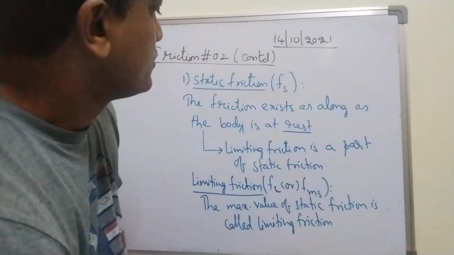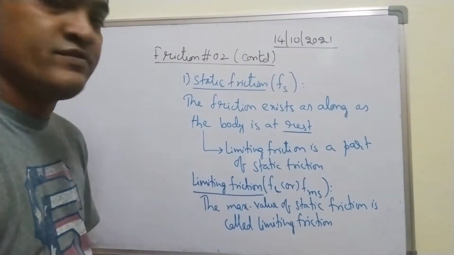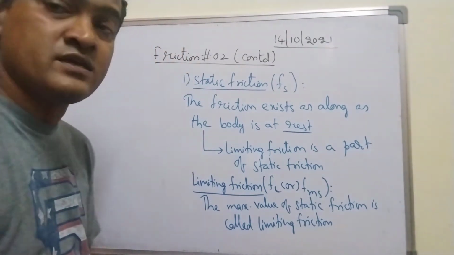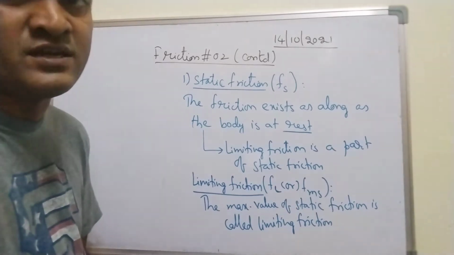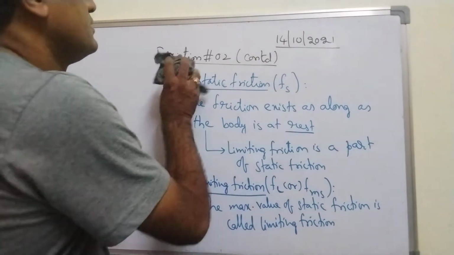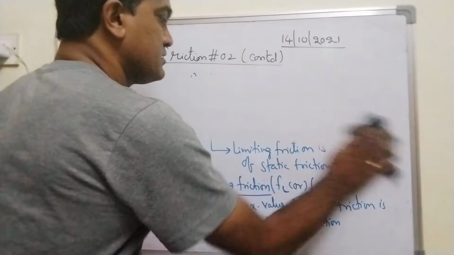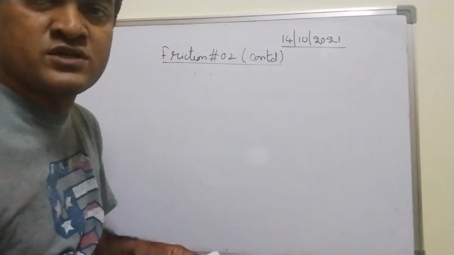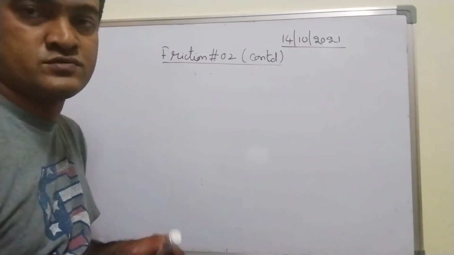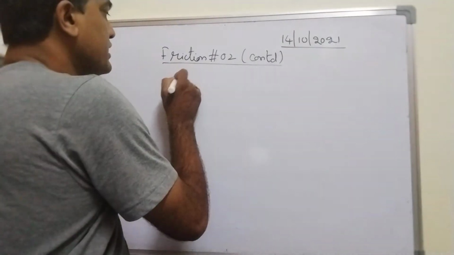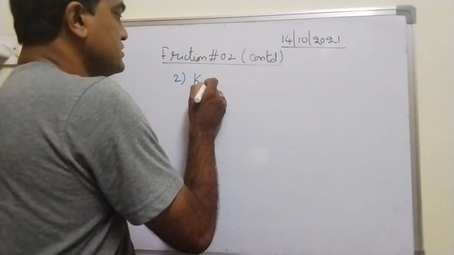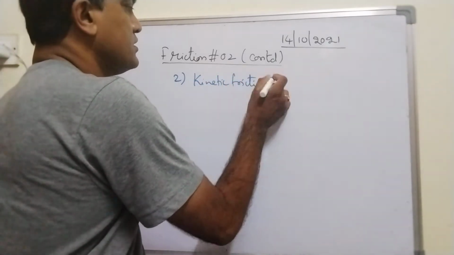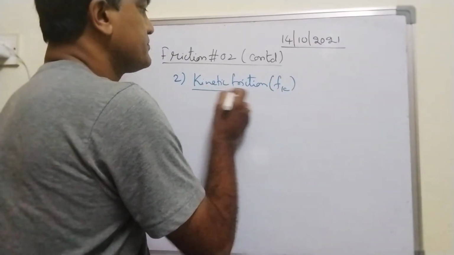So these are the definitions that I gave you yesterday, and also the definition of kinetic friction. Let me write it. Kinetic friction will come into picture when the body moves. The second type we have discussed is kinetic friction, denoted by Fk.